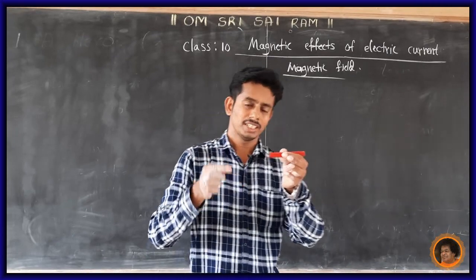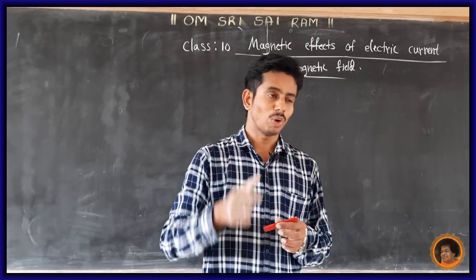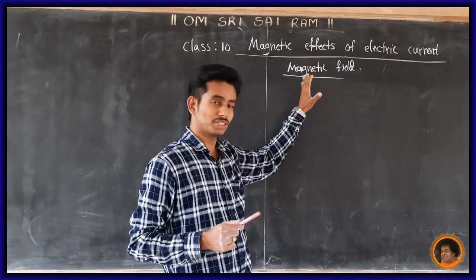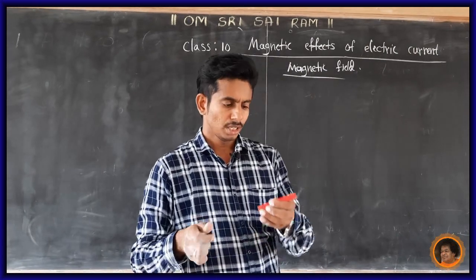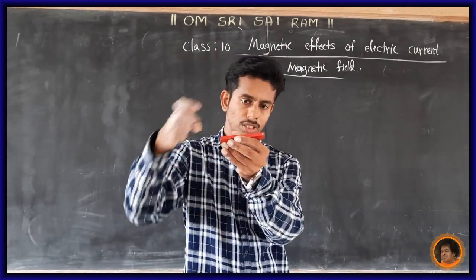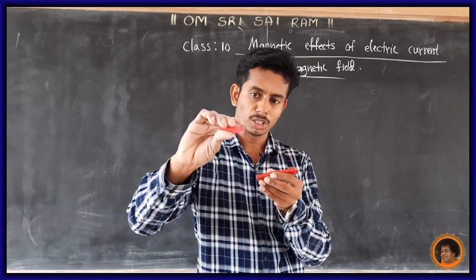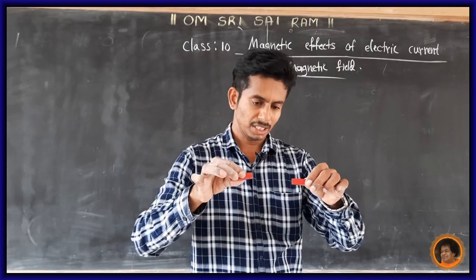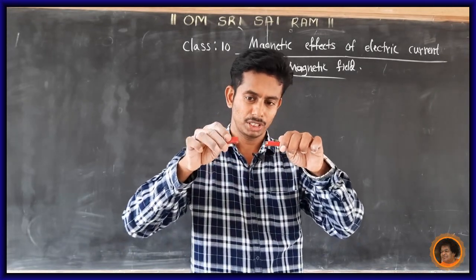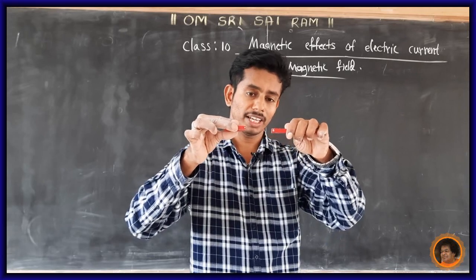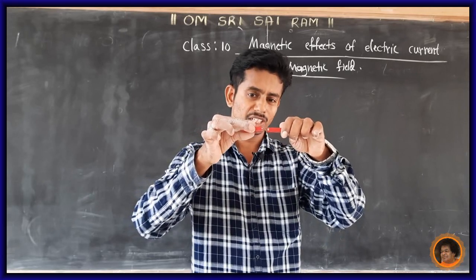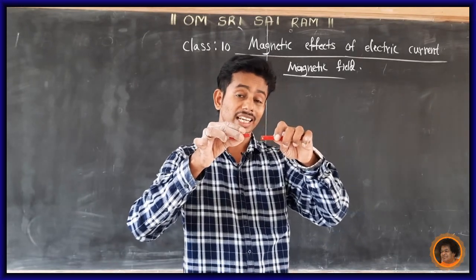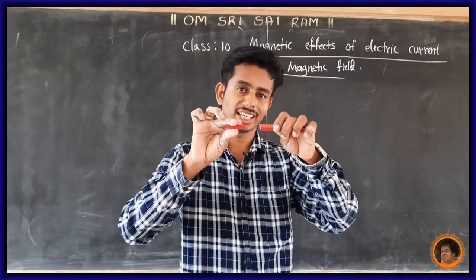So, magnets attract each other or repel each other. Why does it attract? Why does it repel? Because of the magnetic field. That force is due to the magnetic field. This is a north pole. Another magnet, the dotted portion, is also a north pole. If I bring the north pole of one magnet and the north pole of another magnet together, they attract or repel. These are like poles, because north and north are like poles.